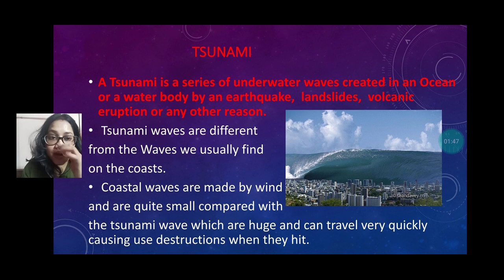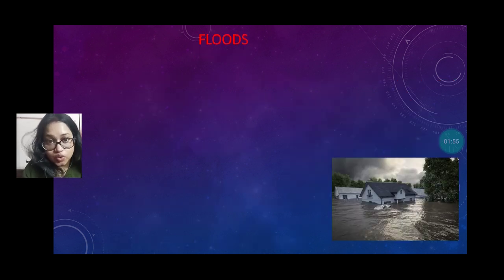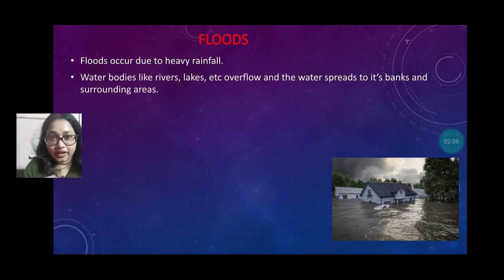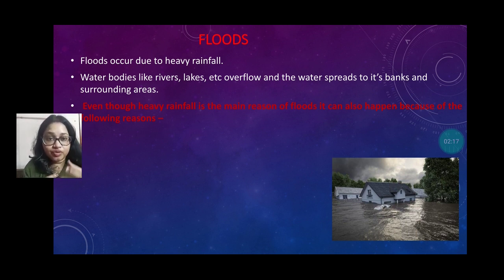Okay, the tsunami waves are huge and can travel very quickly, causing destruction when they hit the coast. Okay. Next topic, we will discuss flood. Okay. What is flood? The flood mainly occurs when there is heavy rainfall in any region, and the water bodies like rivers, lakes, ponds, any bays, when they overflow due to the rain, the water spreads to its banks and the surrounding areas. Then this water causes the flood.